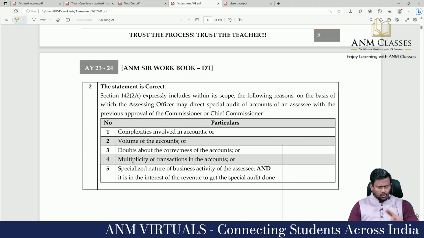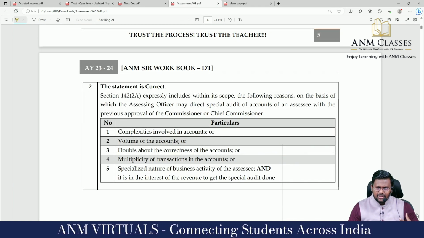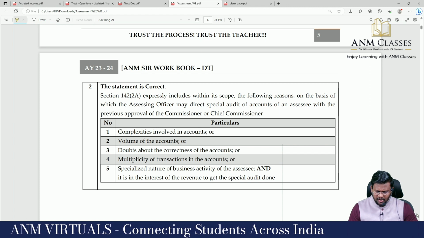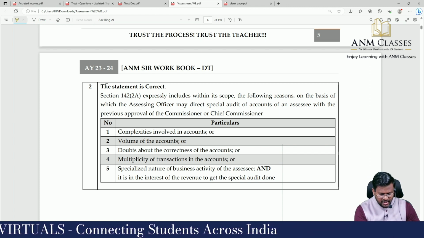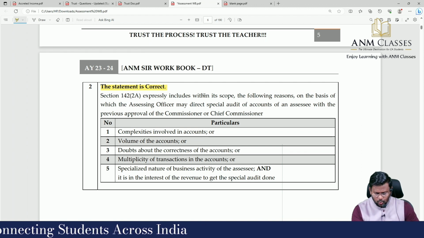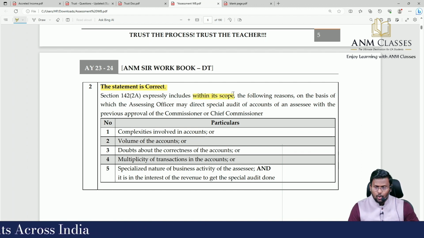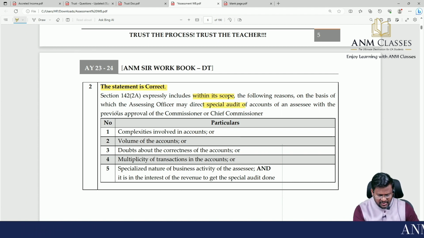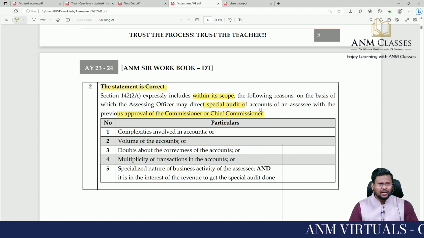And coming to the second one, is AO having the power to issue for special audit under 142(2A)? The statement is correct. Section 142(2A) expressly includes within its scope the following reasons on the basis of which AO may direct audit of accounts of an assessee, with the previous approval of the Commissioner or Chief Commissioner. What are the grounds?